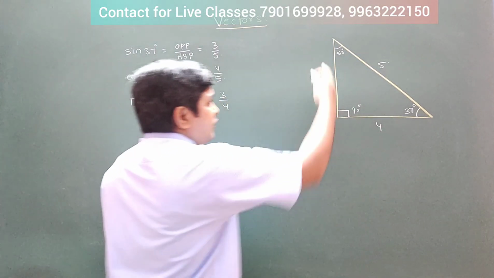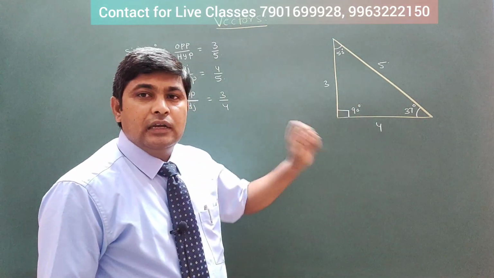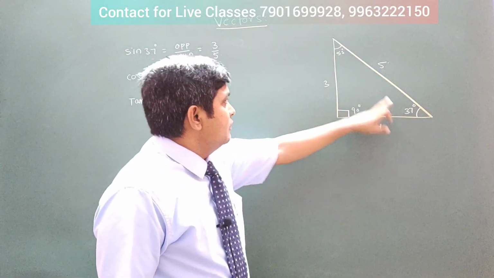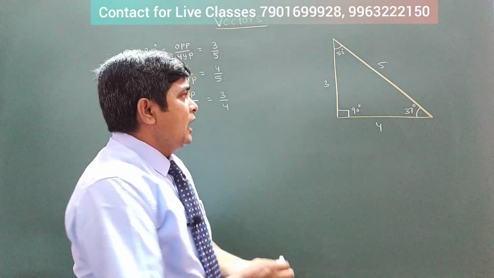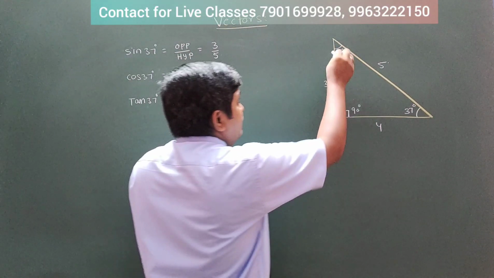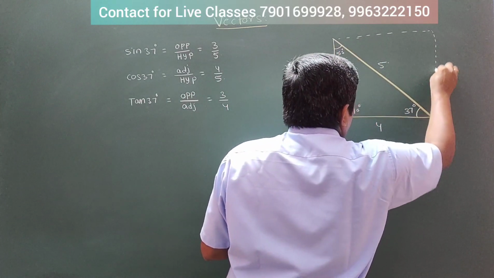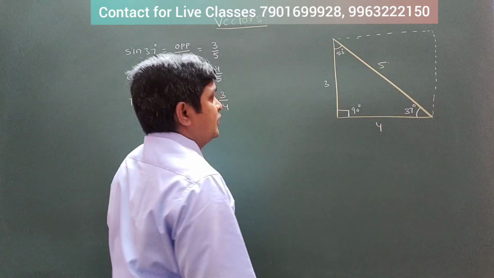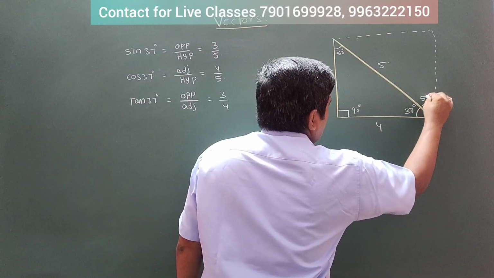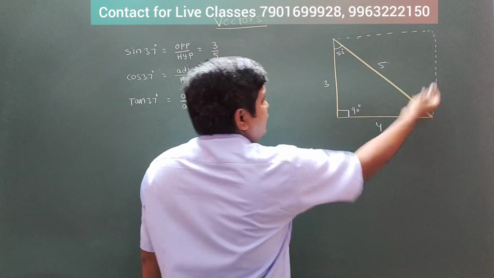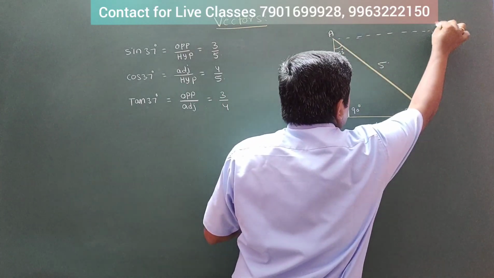Now you know that the sum of angles in a triangle is 180. What you can understand is 37 plus 53 gives us 90, and this is another 90, total 180. It's fixed. In another sense, how can you write it with respect to the 53? Try to understand this. Here is 53, and I can expect here is also 53, right? Now with respect to 53, let me talk with respect to A, B, C.